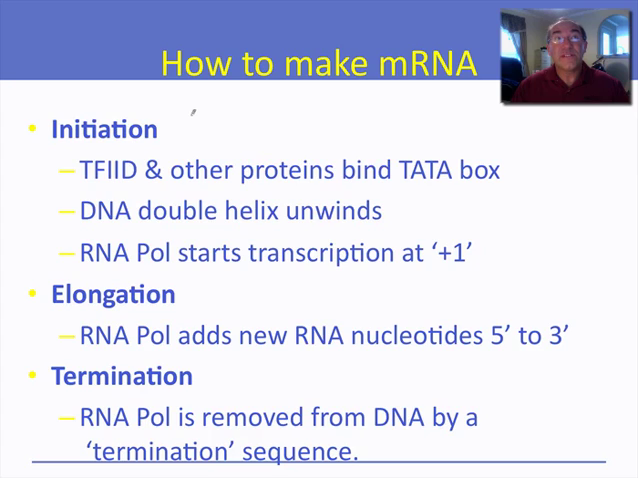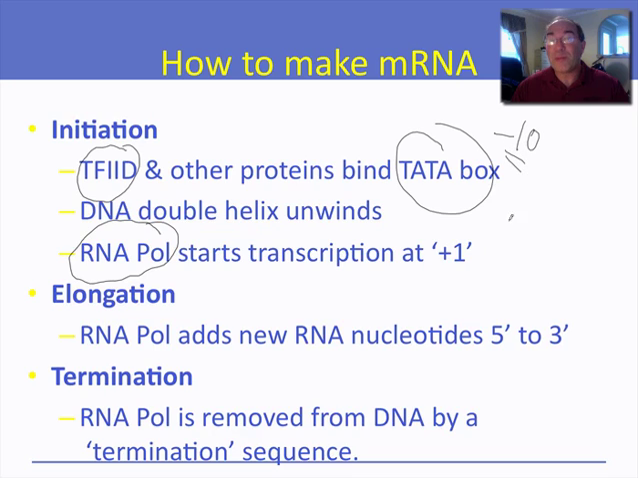The protein we're going to use to initiate, to start transcription is called RNA polymerase, right here. RNA polymerase is a combination of proteins, including one called TF2D, which stands for transcription factor 2D, along with a bunch of other proteins. And they all bind a piece of DNA which we call the TATA box. The TATA box is at a place we call -10. More about that in a minute.